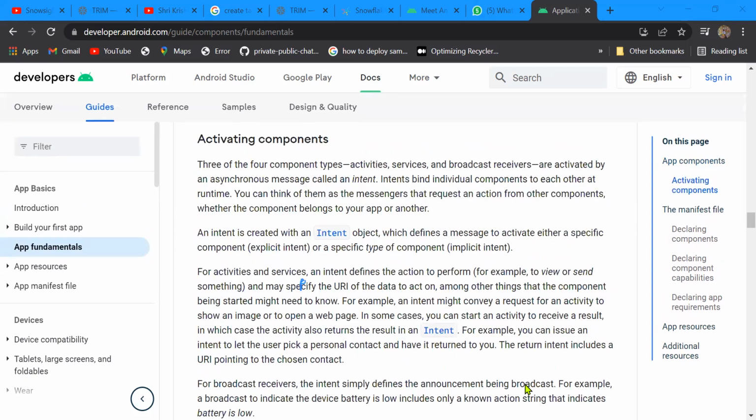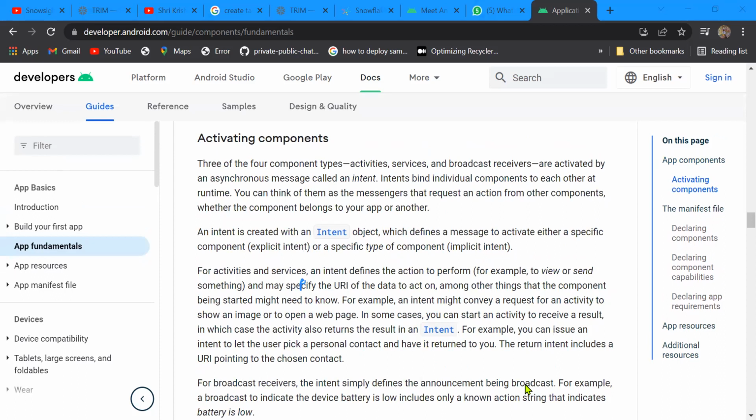Okay, now this is the activity part. There is something called an intent, which is used when you want to transport some of your data, like your name, your age, your family name, your class, your Aadhaar number, from one place to another place. If you want to send some data somewhere else, we will use an intent. Basically, it is called the transporter, which will transport our data from one place to another.